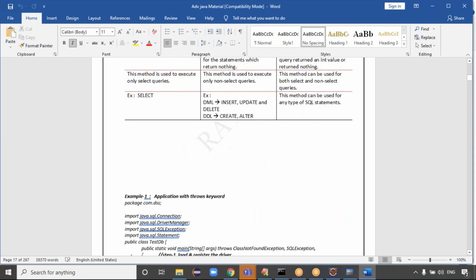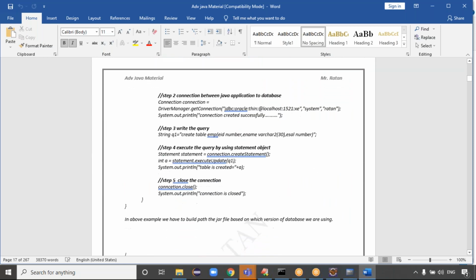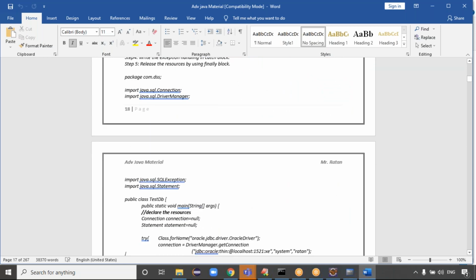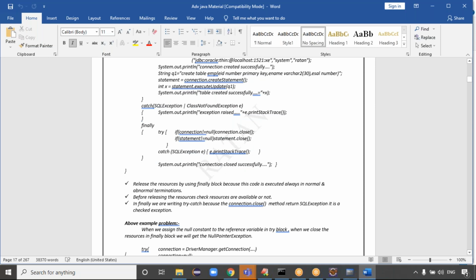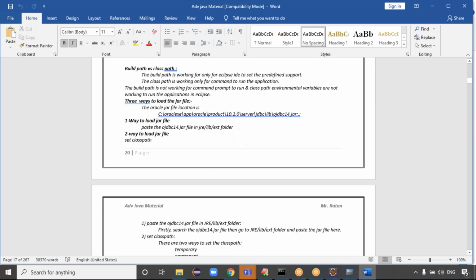Exactly. And see, guys, we'll go for one example with the execute method to check the data.